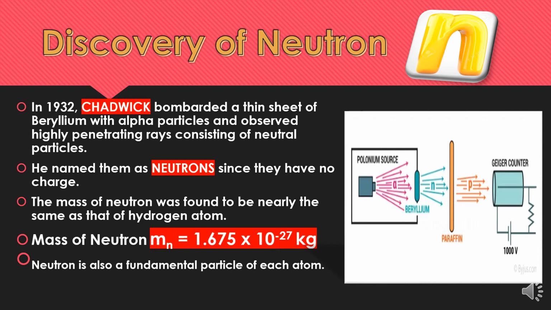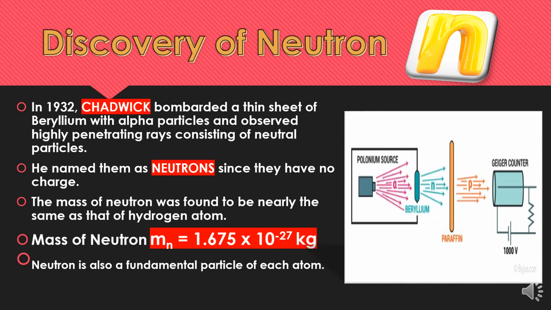So during 1932, Chadwick was experimenting. He bombarded a thin sheet of beryllium with alpha particles and observed highly penetrating rays consisting of neutral particles, because these rays were not getting deflected in any external electric or magnetic field, hence suggesting that they consist of neutral particles.